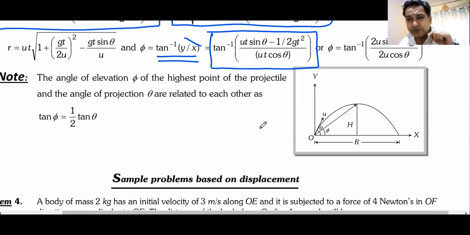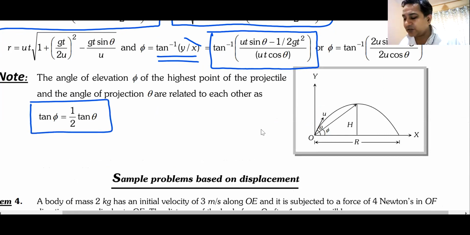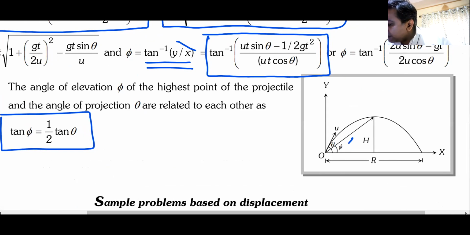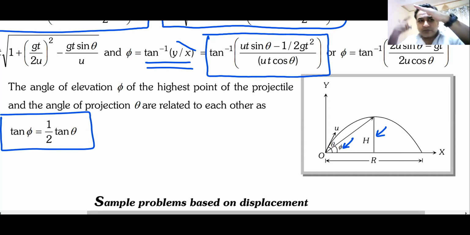One more important thing, this could be a straightforward question in your exam. Tan phi is half of tan theta. What is tan phi? What is half of tan theta? As you can see in this diagram, phi is the angle that the highest point makes at the point of projection, in this right angle triangle with H and R by 2. The angle of projection is theta.